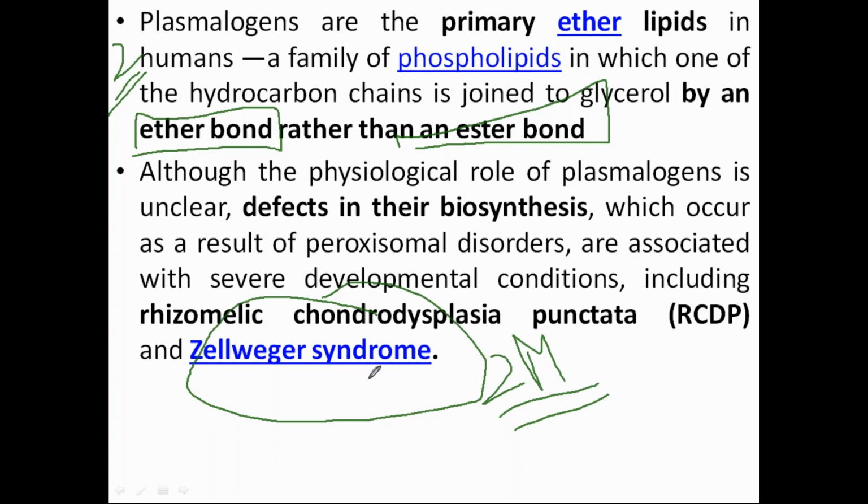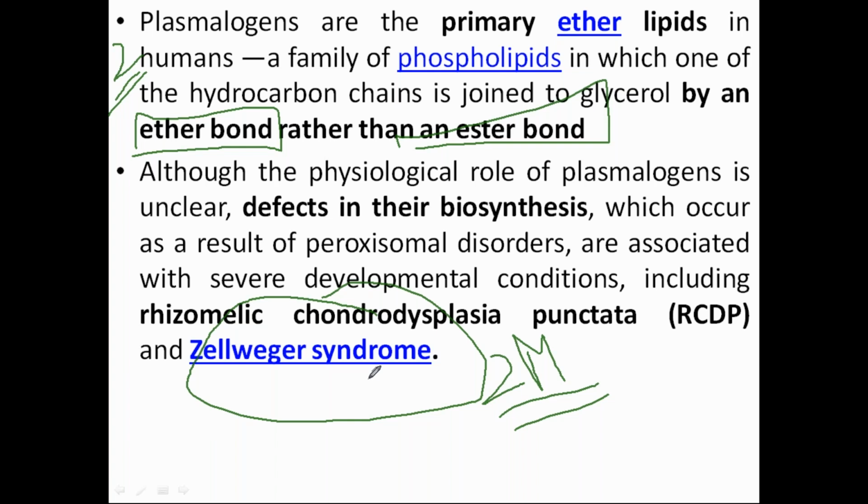Once they have come into their stable form or 3D structure, they have to be targeted to the peroxisome, because in the cytosol environment that enzyme will not be active. Suppose I'm talking about the catalase, it has to go into the peroxisome to show its function.